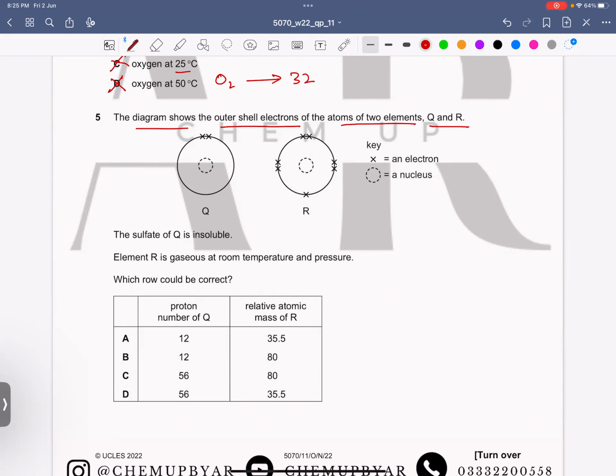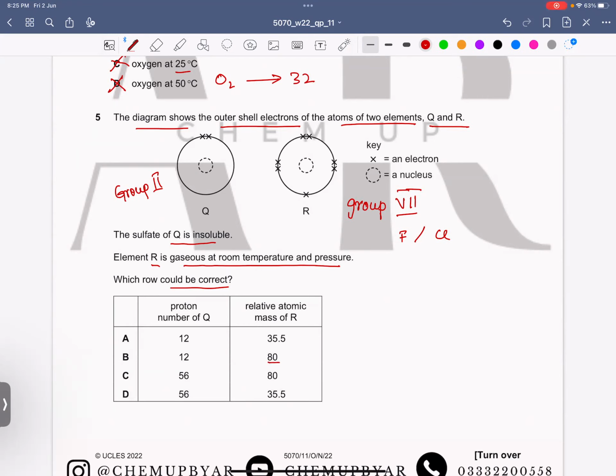If you look at Q, it is from group 2. And if you look at R, it is from group 7. The sulfate of Q is insoluble. Element R is gaseous at room temperature and pressure. So it's group 7 and it's gaseous, so it may be fluorine or chlorine. Which would be correct?